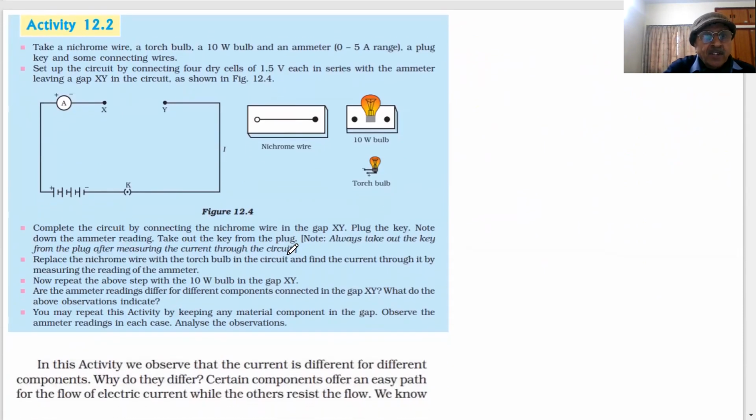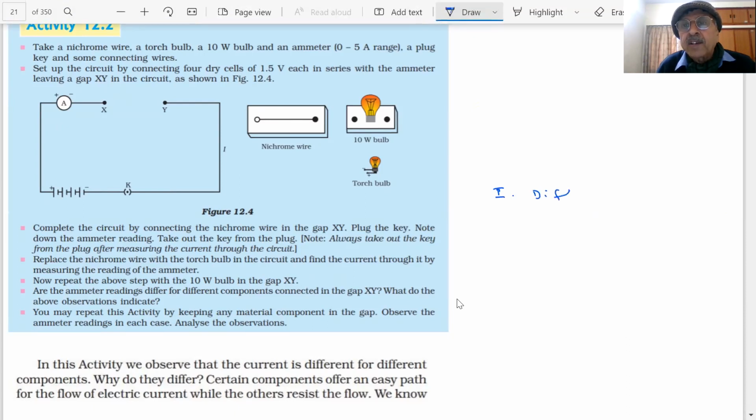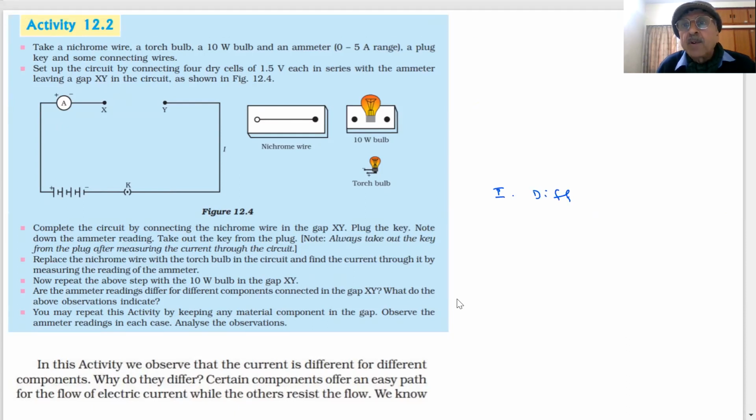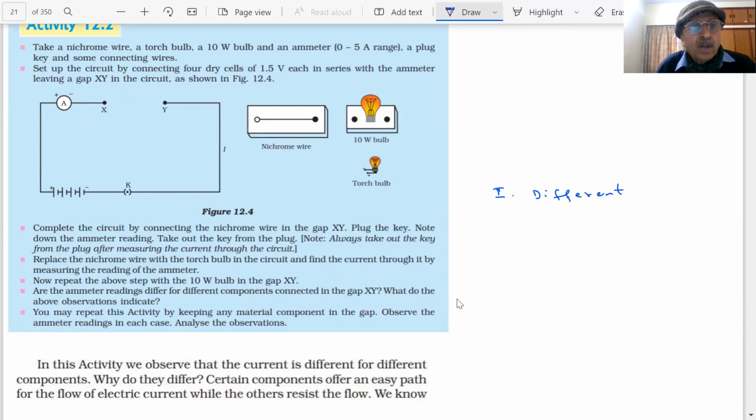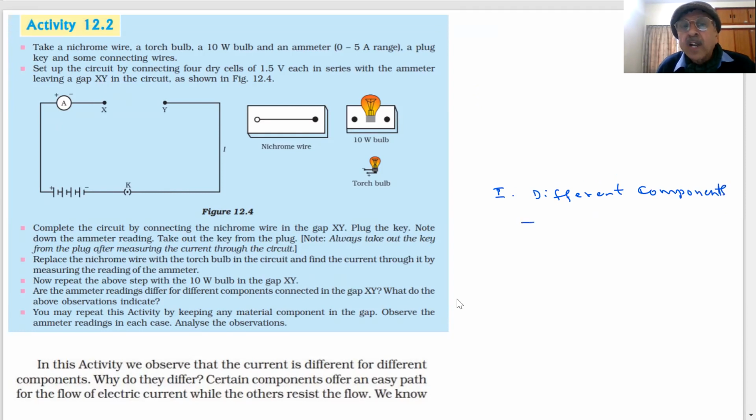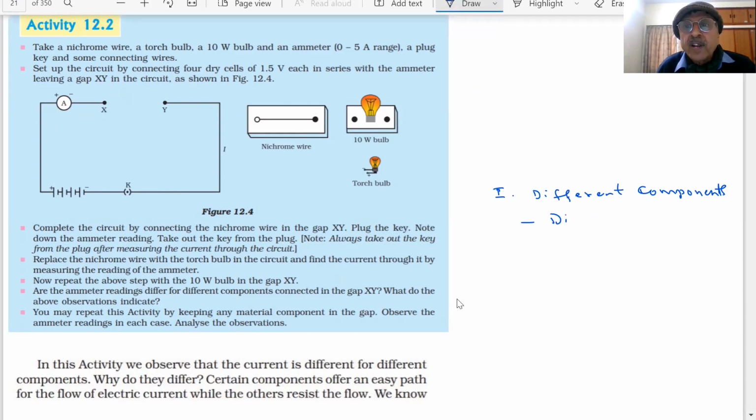Here is an activity which will show that current is different for different components. In the NCERT book, what we are going to prove is that the different components which we are using in appliances will produce different currents.